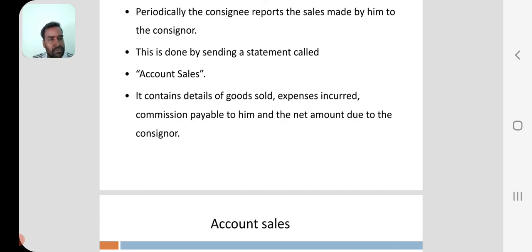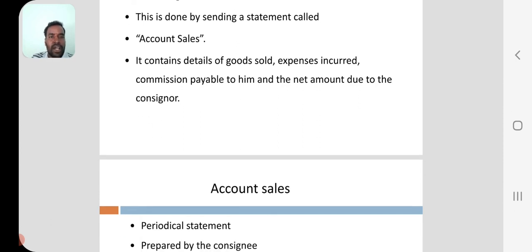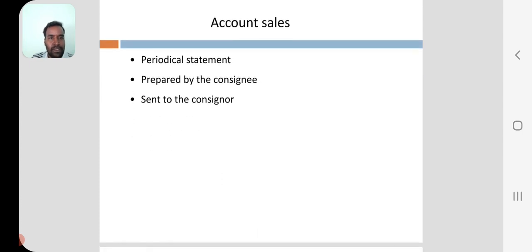Just now we know that the consignee prepares account sales. In that, details of goods sold, how much expense has occurred for those sales, and how much commission is payable. All of these should be deducted from the selling amount, and the net amount is to be paid to the consignor. Account sales, a periodical statement, is prepared by the consignee and sent to the consignor.